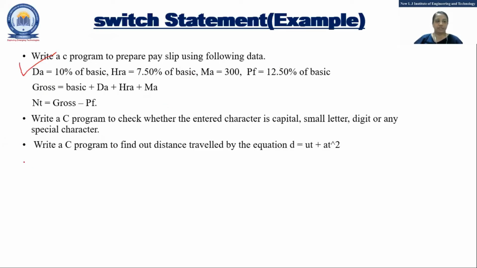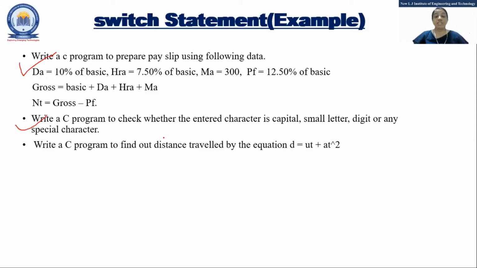First one that we have seen. Now second is C. Okay, fine. Second one. Write a C program to check whether the entered character is capital, small letter, digit, or any special character. These all are asked in GTU. We are doing the program because you are not asking specific question in theory. So I'll concentrate on program. That is the thing.